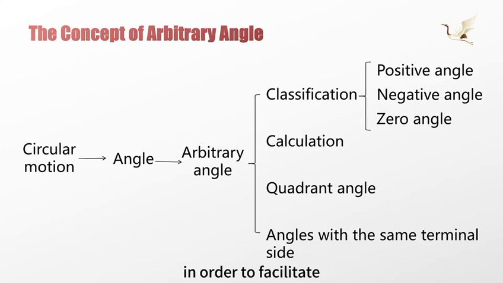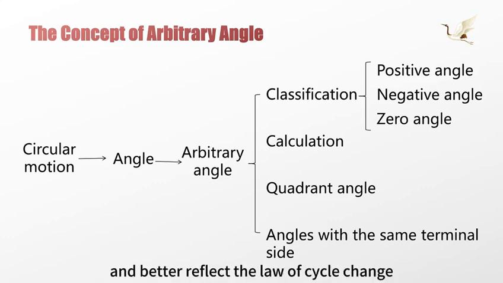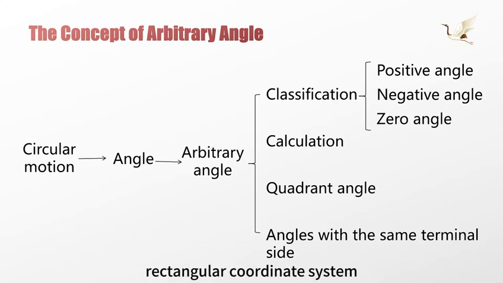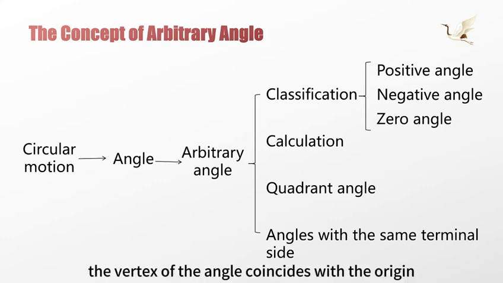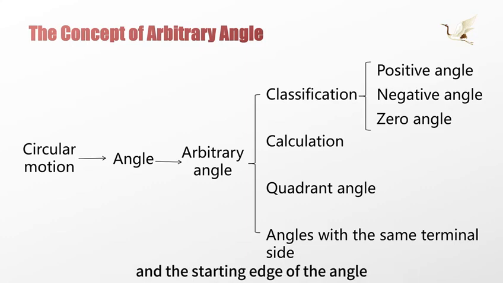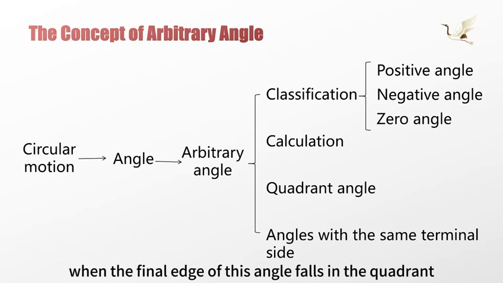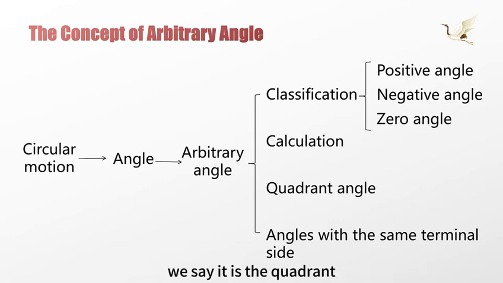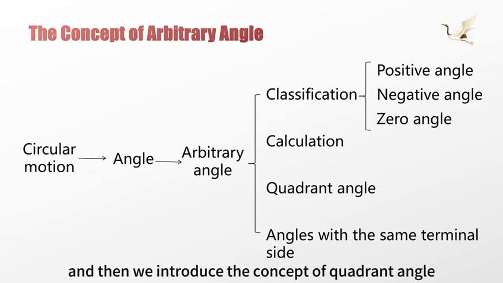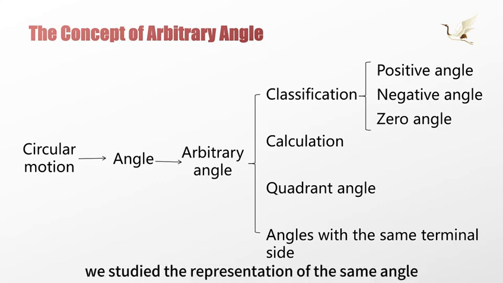In order to facilitate, unify standards, and better reflect the law of periodic change, we put the angle into the plane rectangular coordinate system, so that the vertex of the angle coincides with the origin, and the initial edge of the angle coincides with the non-negative half-axis of the x-axis. When the terminal edge of this angle falls in a quadrant, we say it is a quadrant angle, and then we introduced the concept of quadrant angle. After that, we studied the representation of angles with the same terminal edge.